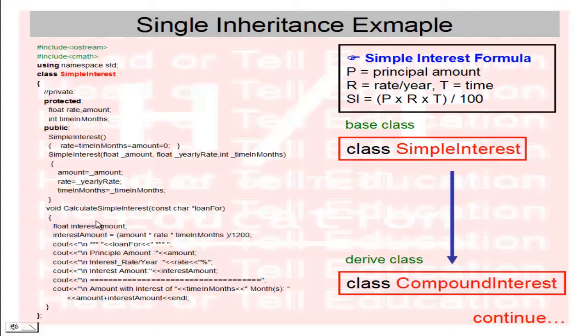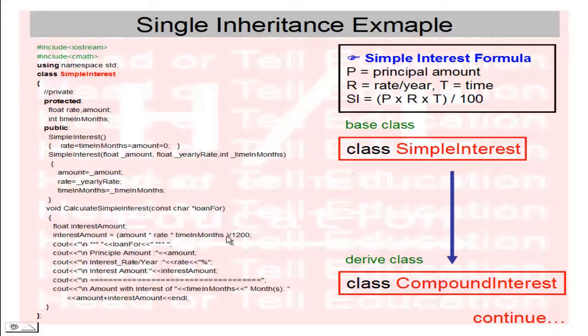Now our function calculate simple interest, with a const character pointer line for the message I am printing. Here I have created one float variable, interest amount. I am using interest amount equals amount multiplied by rate multiplied by time in months, divided by 100.